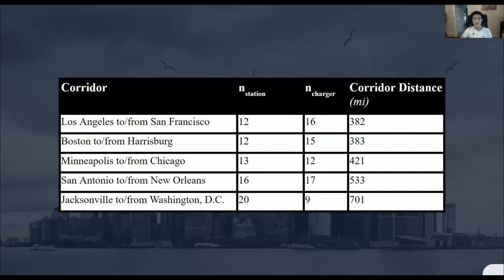Our model found that the number of chargers and stations along each route was directly proportional to peak traffic and route distance, respectively. So as the corridor distance increased, then the number of stations would have to increase as well. And if the number of trucks at peak times increased, the number of chargers would have to increase at each station. Our model is an overestimation of needed chargers to account for the worst possible scenario.